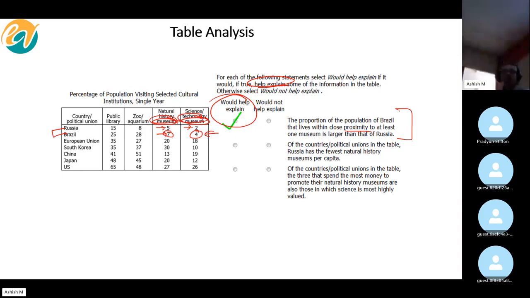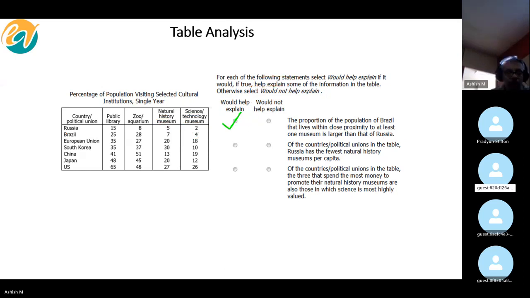Now, was it Anand who asked the question? Yes, sir. Anand, can you please repeat your question? I was asking whether the would help explain or would not help explain kind of questions add some new information. Very nice question.